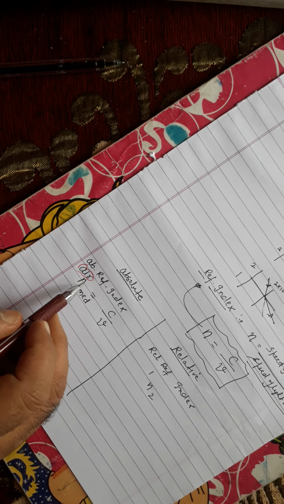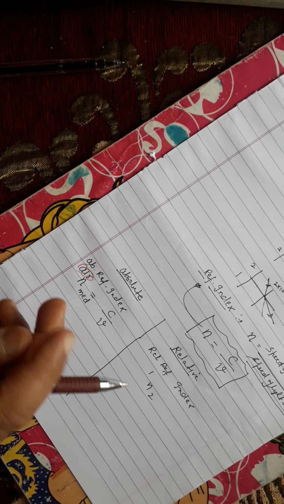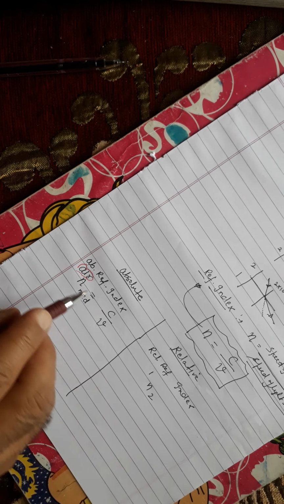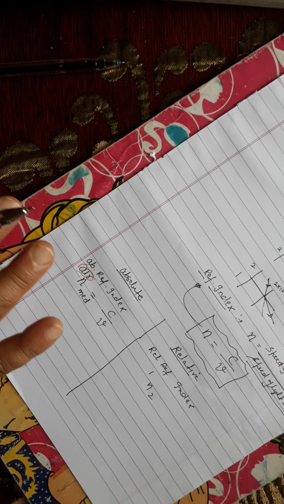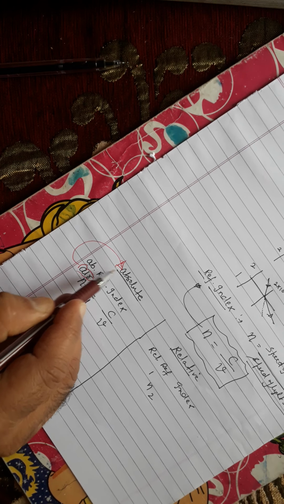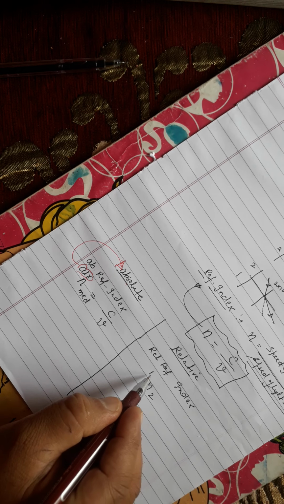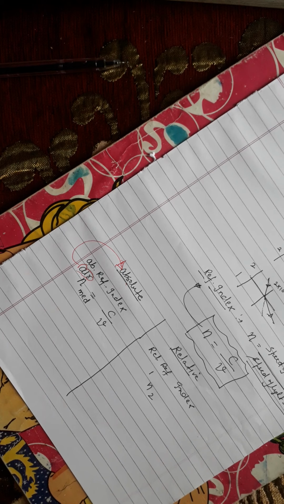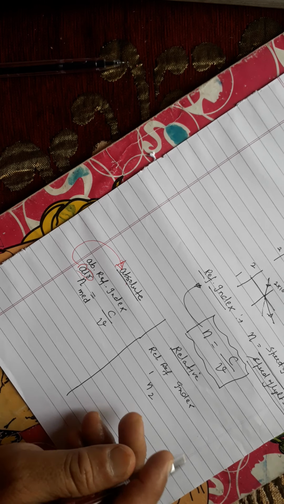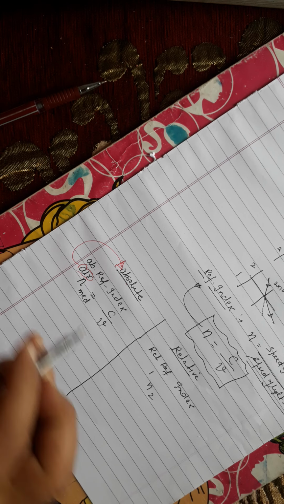We have to take, at any cost, the first medium as air, and the second might be anything. The first is compulsory, you have to take air. That is the main point of the absolute refractive index. But in the relative one, you can take whatever you like for the first medium and whatever you like for the second medium. That's why it is called a relative refractive index.